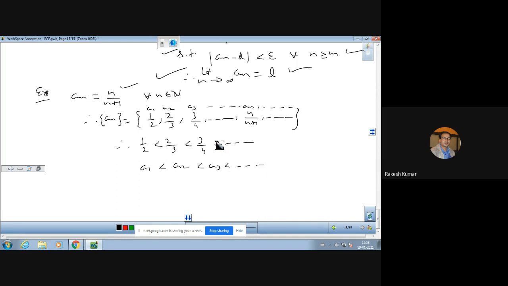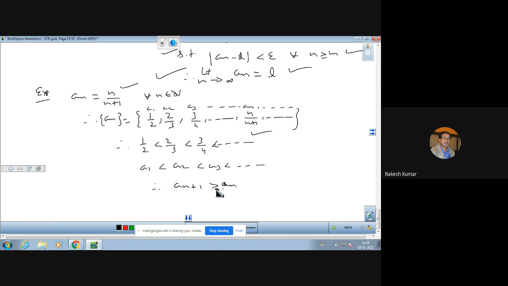And the terms are increasing, therefore it gives us that an plus 1 is greater than an. Even strictly increasing, no equal terms will come in between. There will be no identical terms in this sequence.